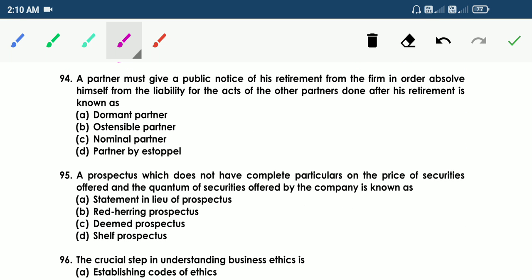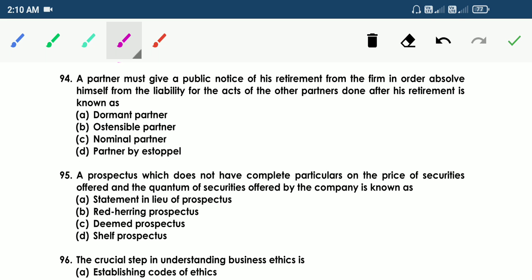94. A partner must give a public notice of his retirement from the firm in order to absolve himself from the liability for the acts of the other partners done after his retirement is known as A. Dormant partner, B. Ostensible partner, C. Nominal partner, D. Partner by estoppel.